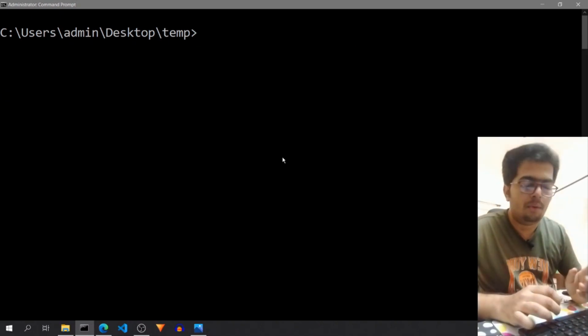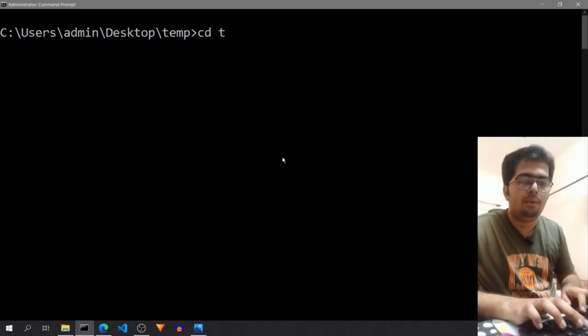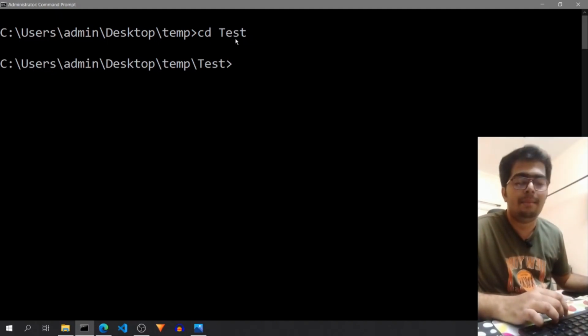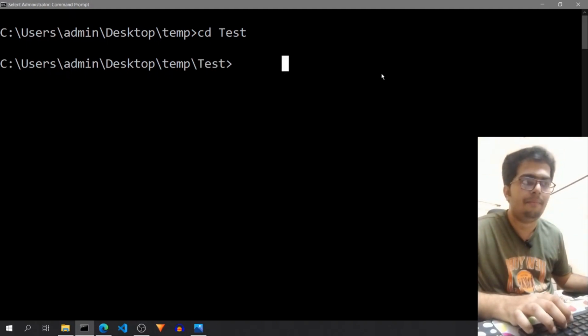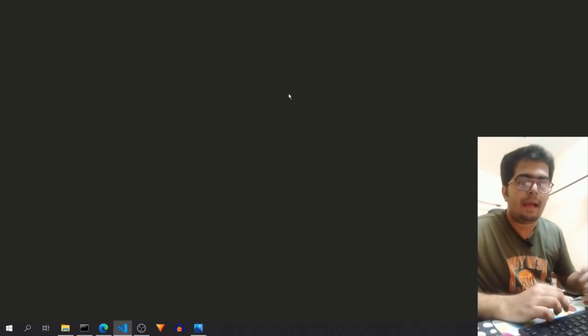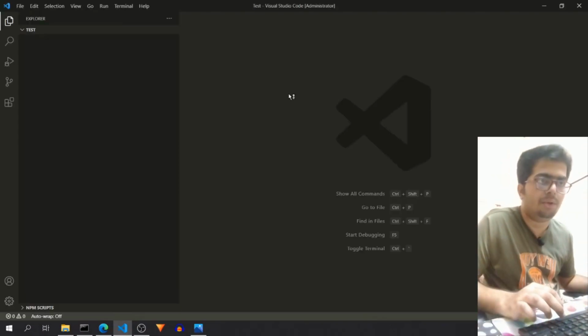Now once I have cloned this, I will go into that folder, which will have the same name as your repository. So the folder name will be test. And now I will open this folder in my Visual Studio Code.